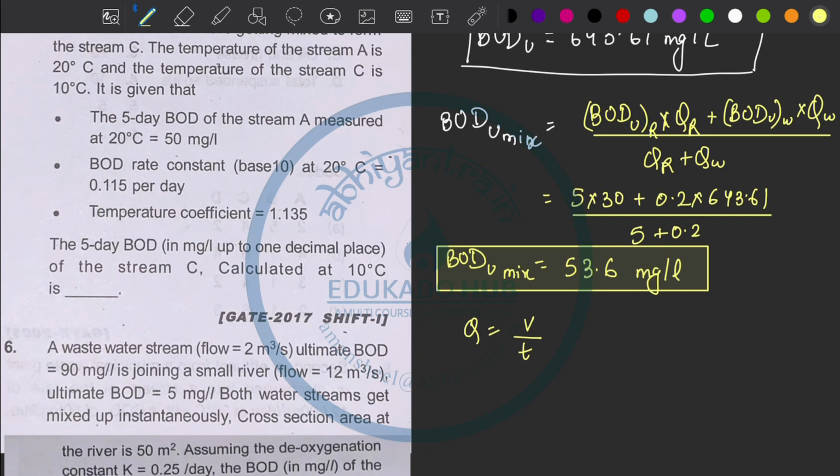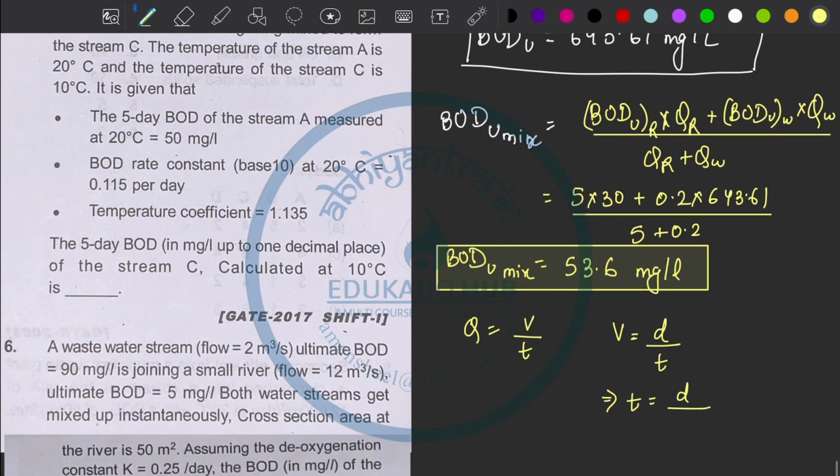And velocity is distance upon time. So the time taken in traveling the distance will be distance upon velocity.